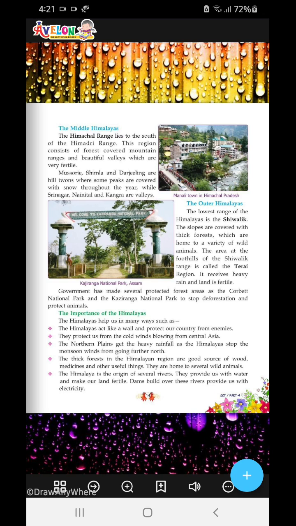So Himalaya is the origin of several rivers. They provide us with water and make our land fertile. I have already told you that all the glaciers give rise to the rivers when they melt. And dams built over these rivers provide us with electricity. So we build dams over these rivers, and hence they provide us with electricity.